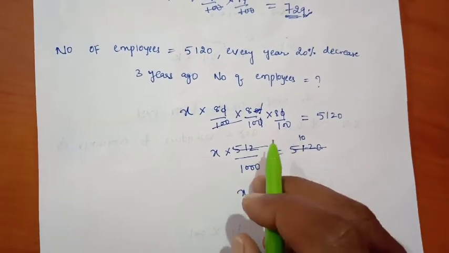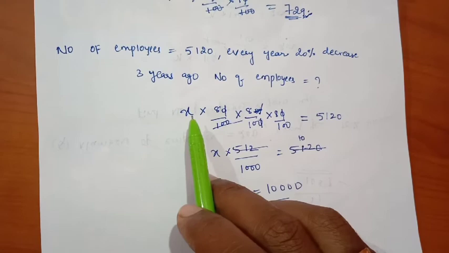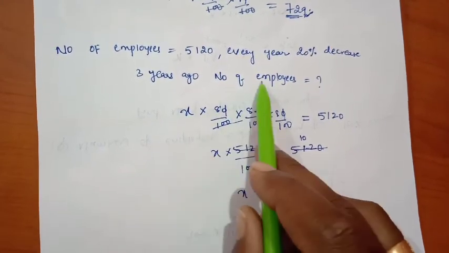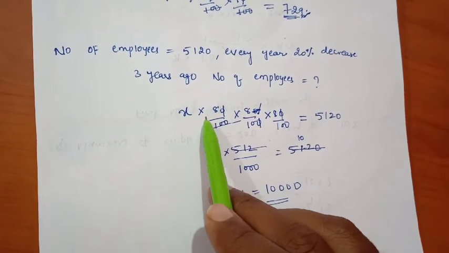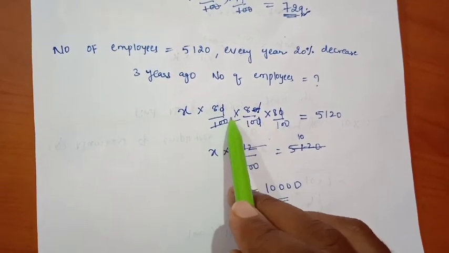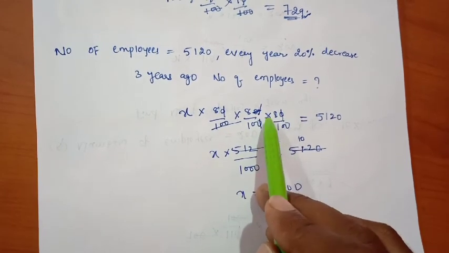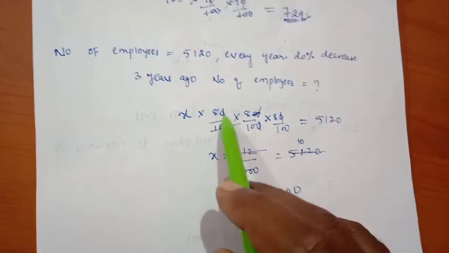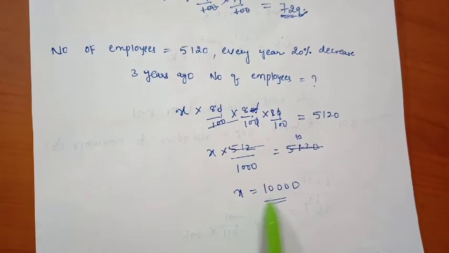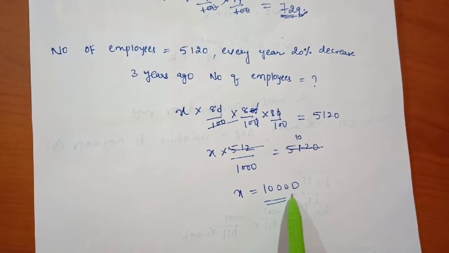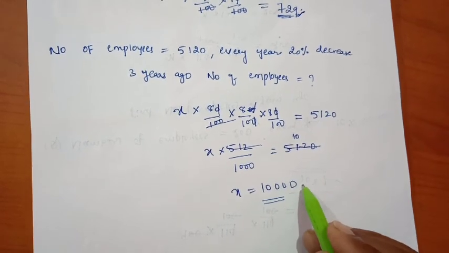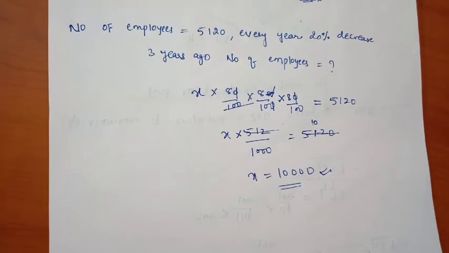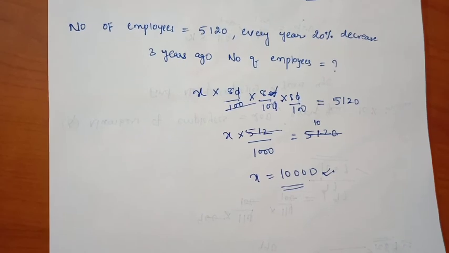Once again see clearly. x is nothing but my number of employees 3 years ago. On that, 80% remains every year for 3 years. Then my present number of employees will be 5120, right? By cancelling this we will get my number of employees 3 years ago, it will be 10,000, right? Let us see other different models in the next part, friends.